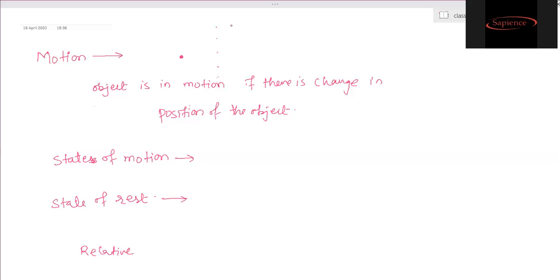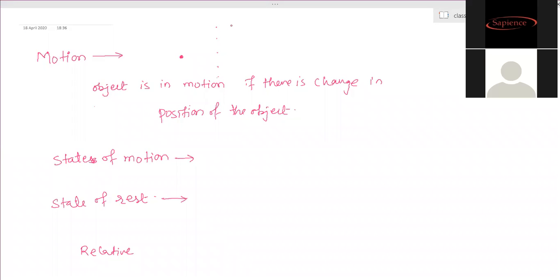But when you see the person sitting in front of you in the train, your parent for example, without looking outside, can you say that person is moving? No, ma'am. Both of you are at a stationary position, at rest.